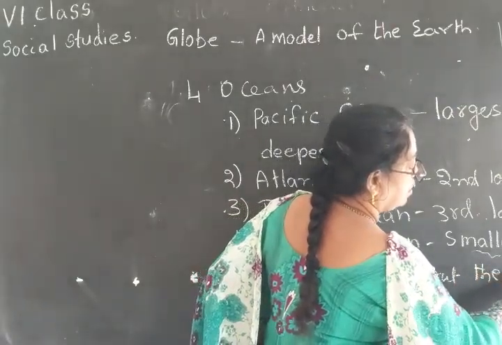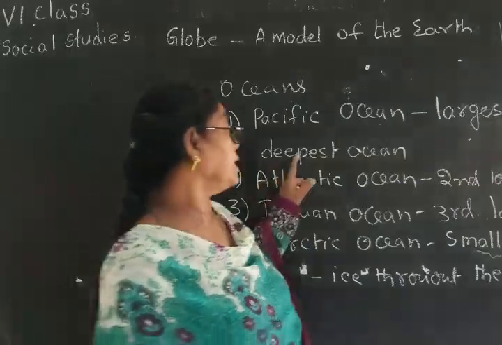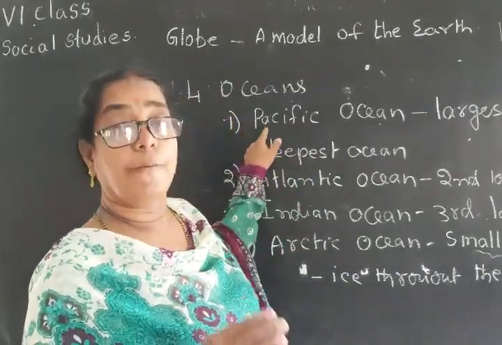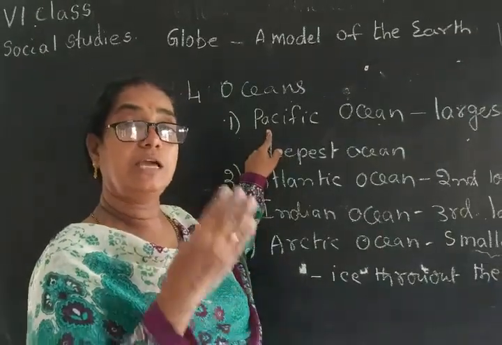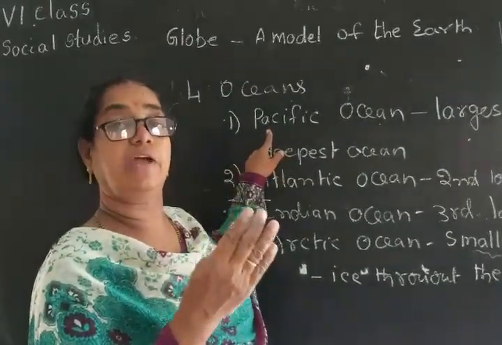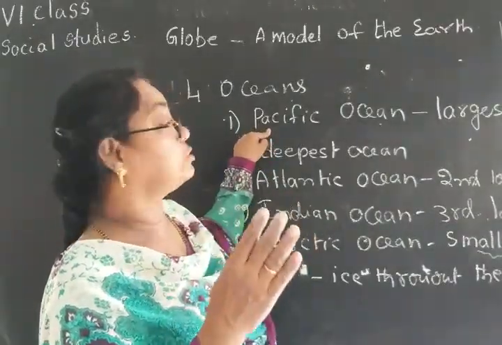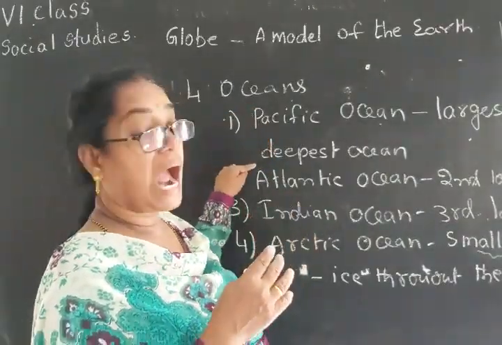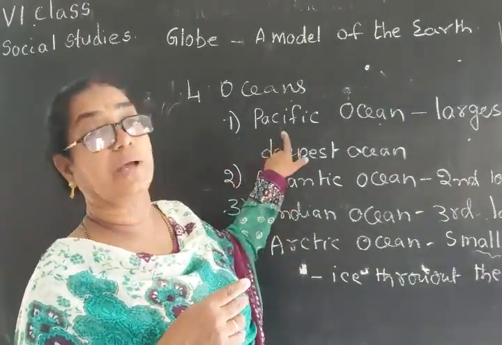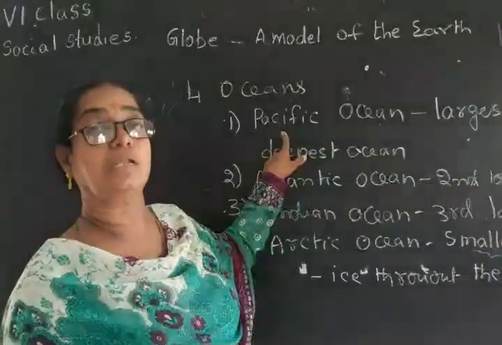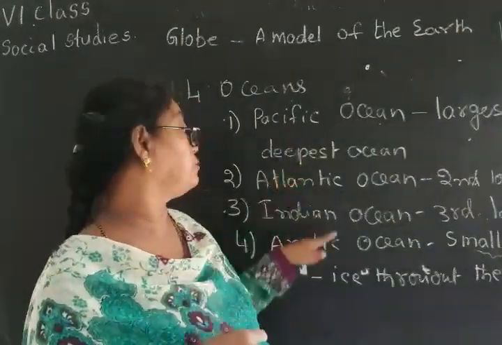Again I am telling, the huge water bodies are called oceans. There are 4 oceans. The water body is divided into 4 oceans. They are Pacific Ocean, Atlantic Ocean, Indian Ocean and Arctic Ocean. If you take the Pacific Ocean, it is the largest and deepest ocean. Because of its calmness, it is called the Pacific Ocean.